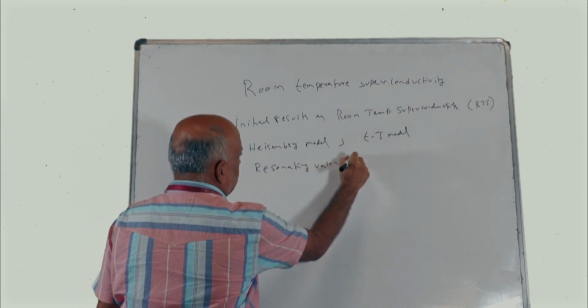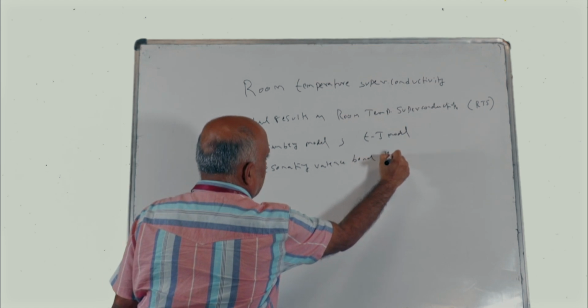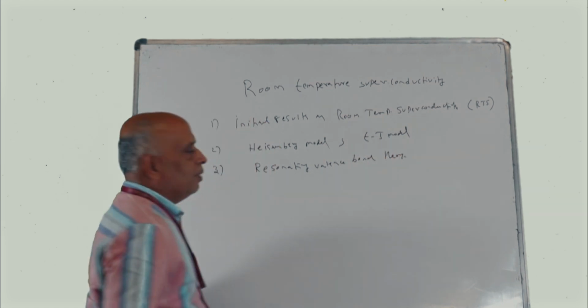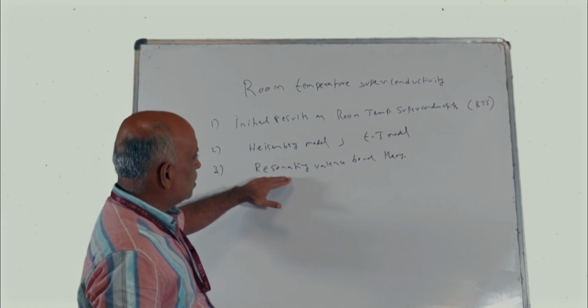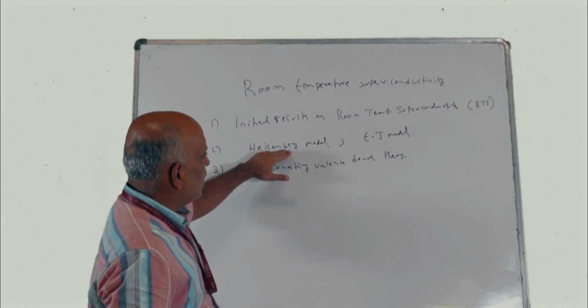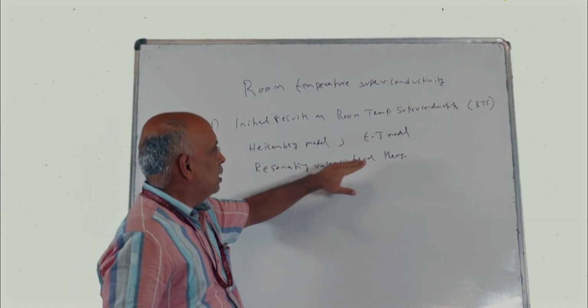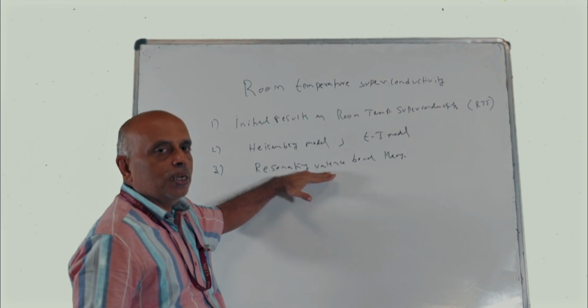Resonating valence bond theory of superconductivity. So what is that theory? That is what I will be discussing. To understand resonating valence bond theory, you should get an idea of what is meant by the Heisenberg model and by the TJ model, and then we will understand what is meant by resonating valence bond theory.